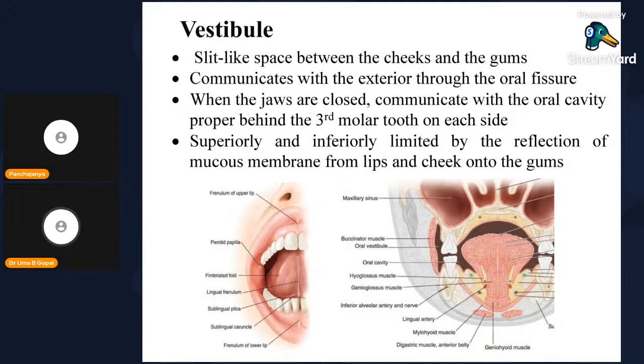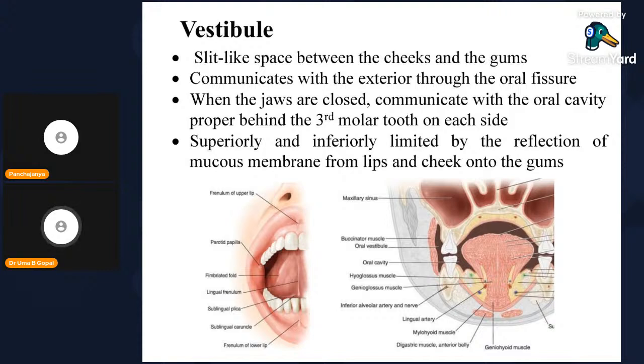It communicates with the exterior through the oral fissure. When the jaws are closed, it communicates with the oral cavity proper behind the third molar tooth on each side. So if you are keeping your mouth shut, in an unconscious patient sometimes you have to feed. So the teeth are completely fixed, and he cannot open the mouth.